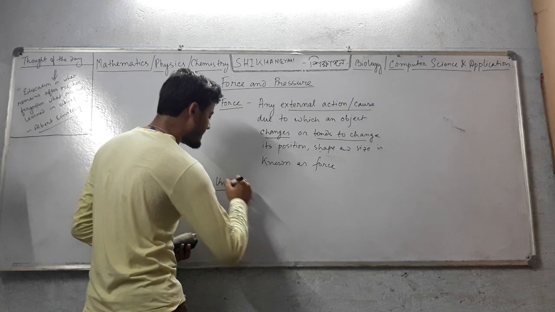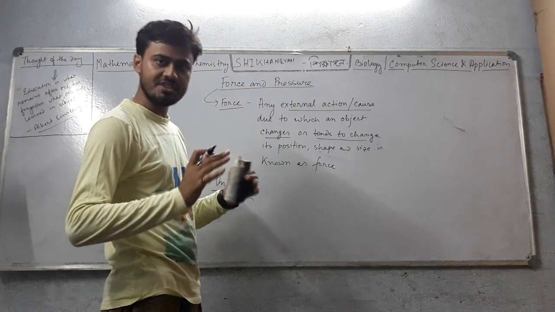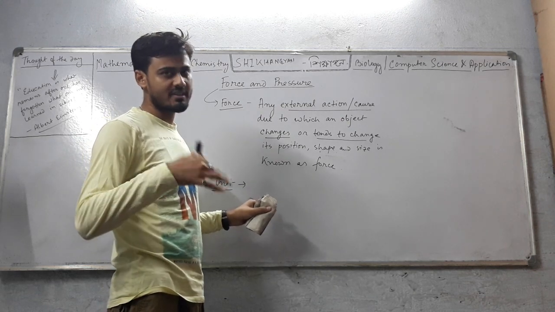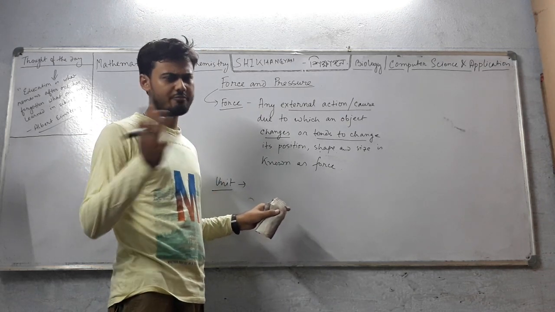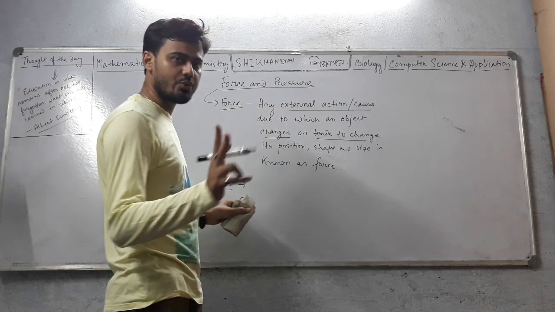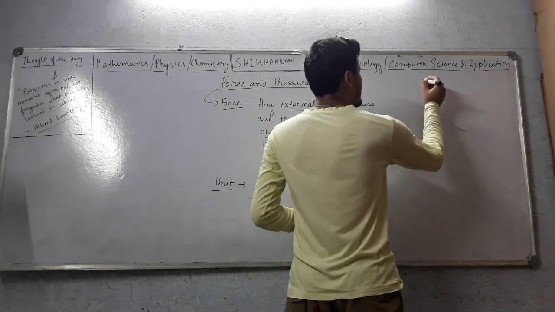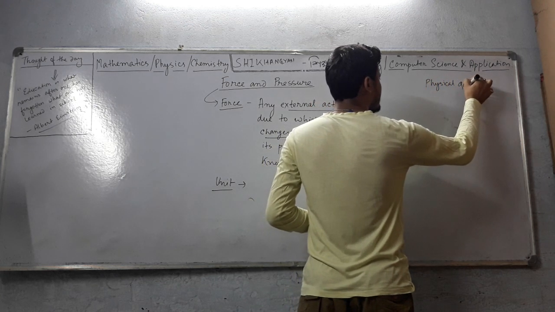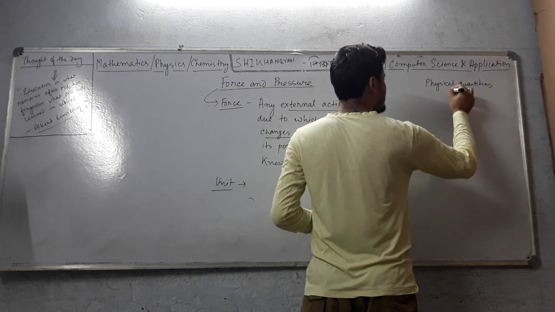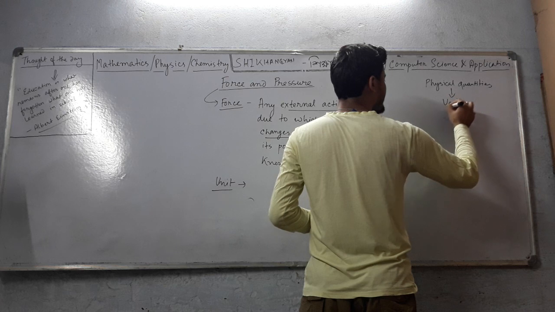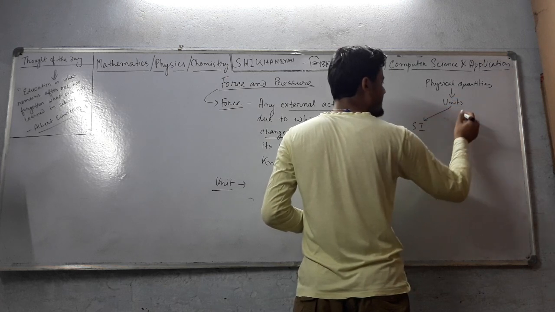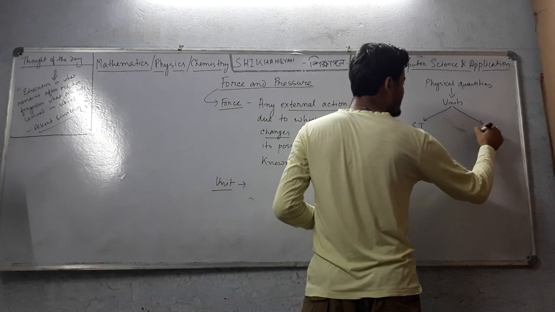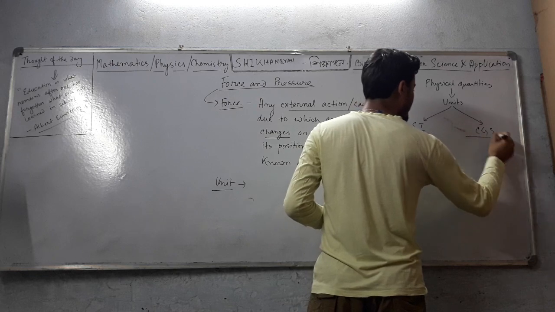For the sake of our measurement, we use proper units for each and every physical quantity. Now, generally we use two types of units for measuring our physical quantities. There are other units also, FPS, MKS, but we will use two units. What are those? Physical quantities are measured by units, and we will use SI units, International System of Units, and CGS units, centimeter gram second. Okay.